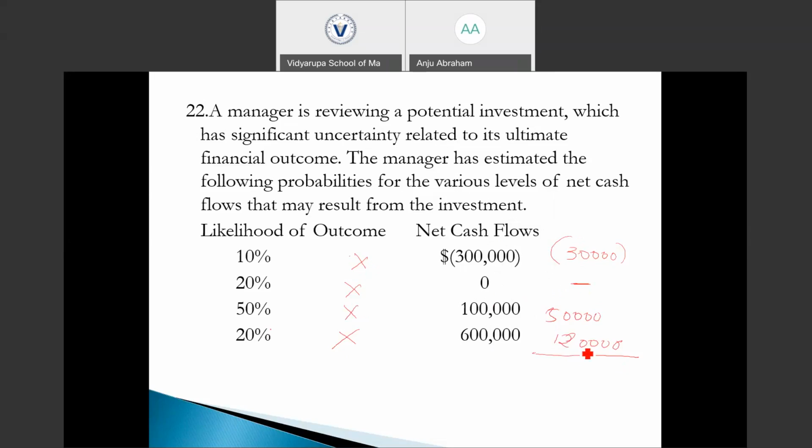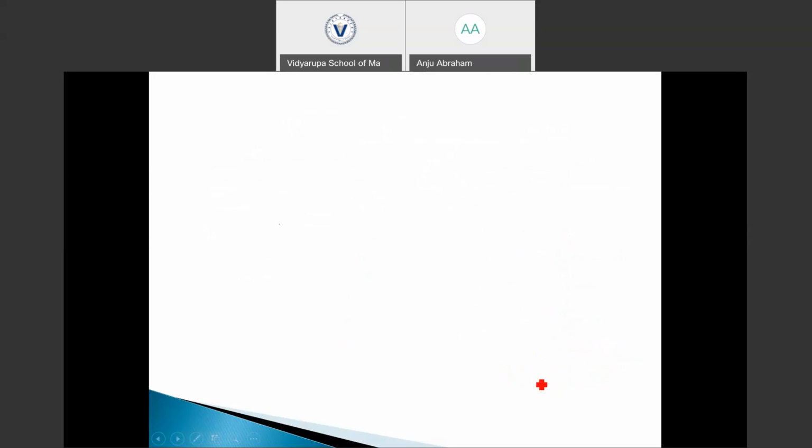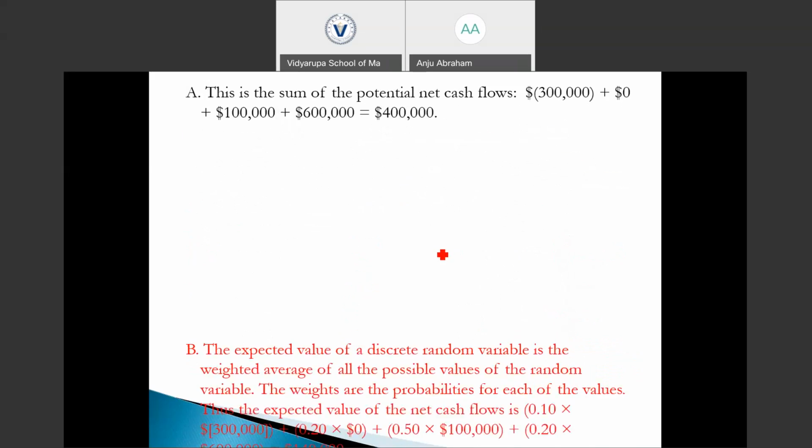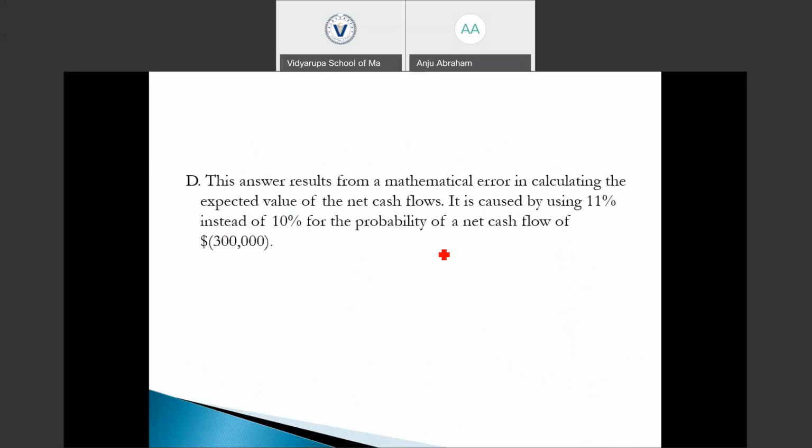So the total is 120,000 plus 50,000, 170,000, minus 30,000, 140,000 is our expected cash flow from this investment. Yes, option B, 140,000. So that is our answer. Is it clear? Very simple question.